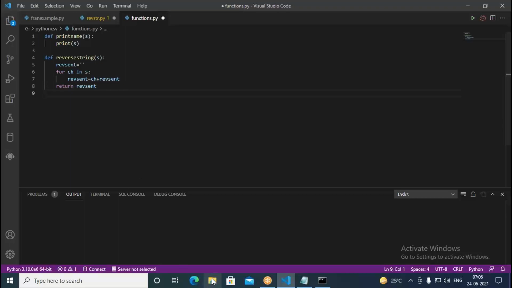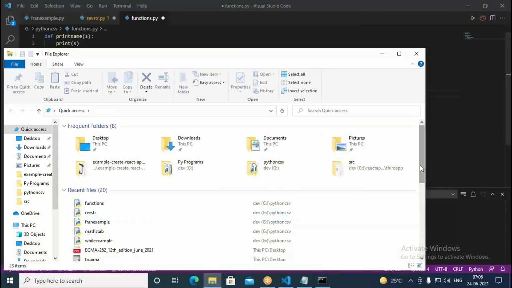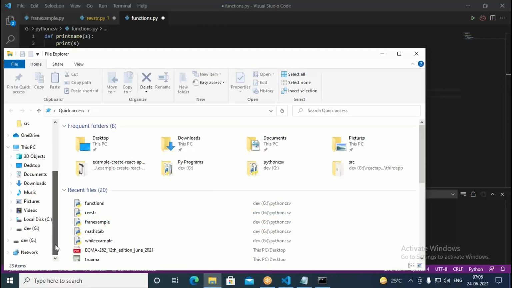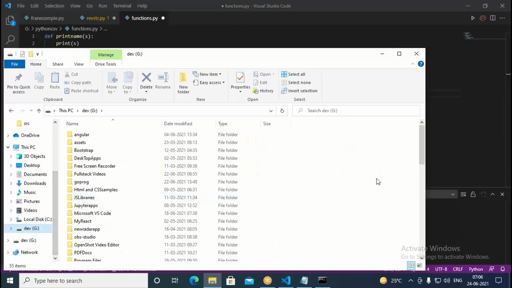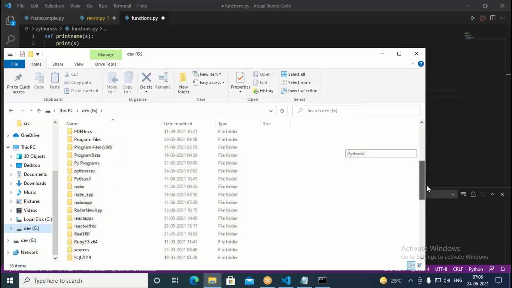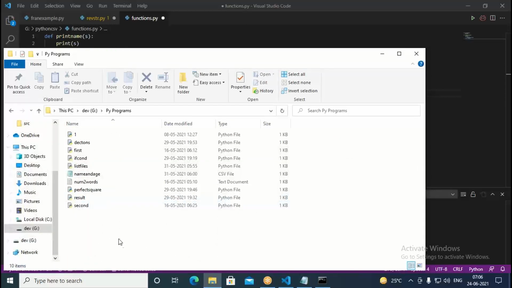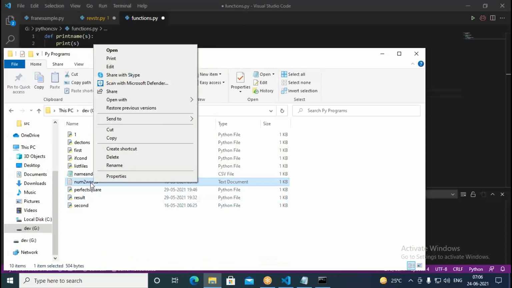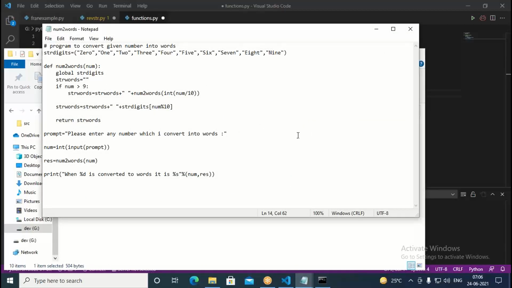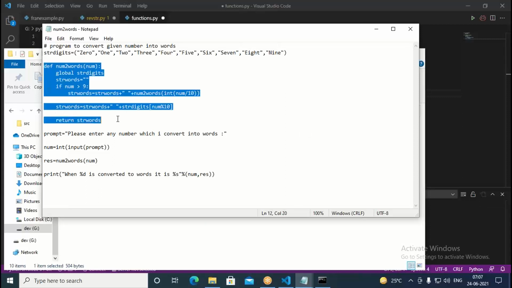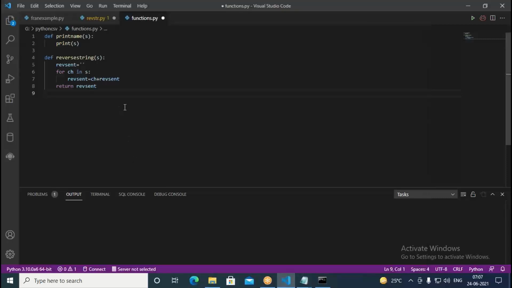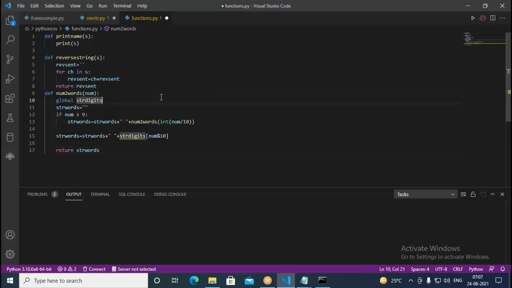For that purpose, there is one program already written called num2 words. This is a function we have written like this. The same function I use and put here. This is num2 words.